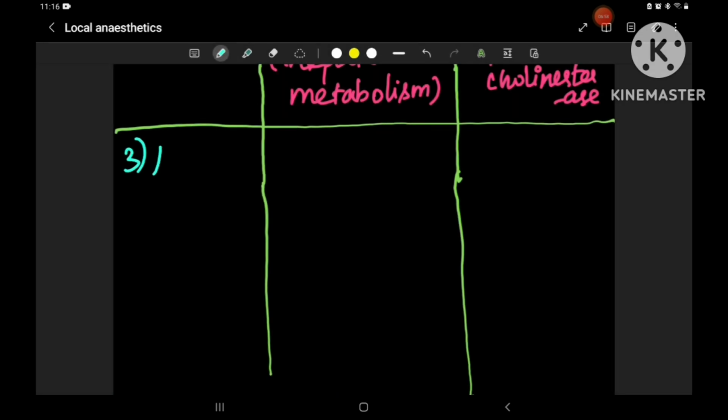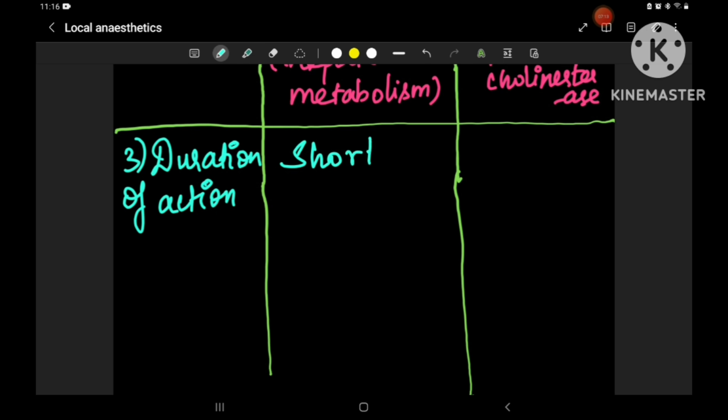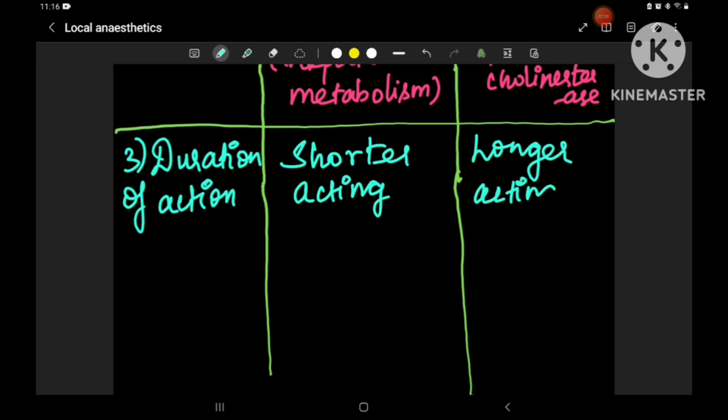The third point is duration of action. Amino esters are shorter acting, whereas amino amides are longer acting. Is there any exception for this?